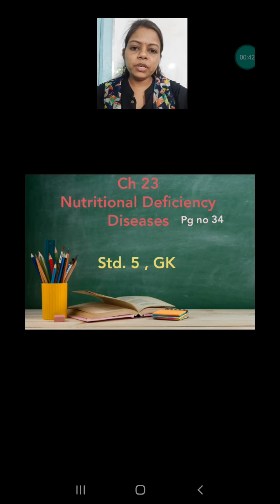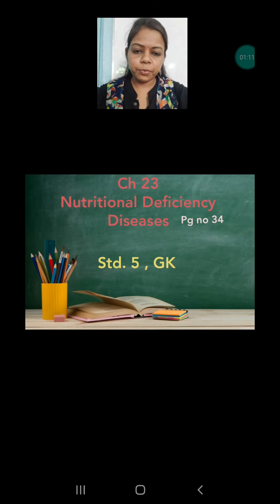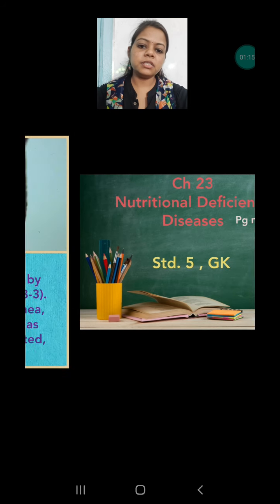In this chapter we are going to focus on the minerals and the vitamins especially. If specific types of minerals and vitamins are lacking in our body for a long period of time, then what will happen? Different kinds of deficiency diseases can occur. So that's why we have to take each and every kind of nutrient, so that we do not face these kinds of problems. So without any delay, let's discuss the different types of deficiency diseases.